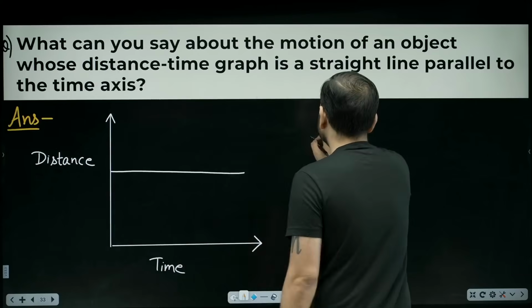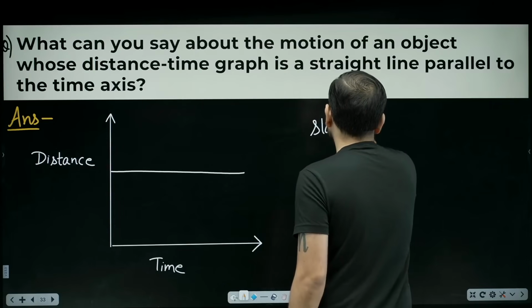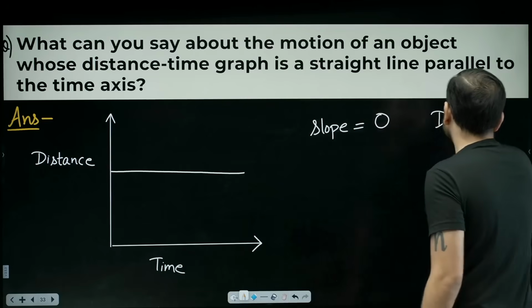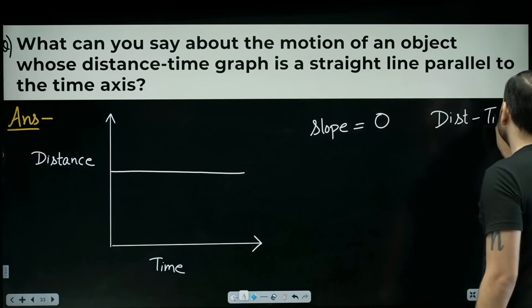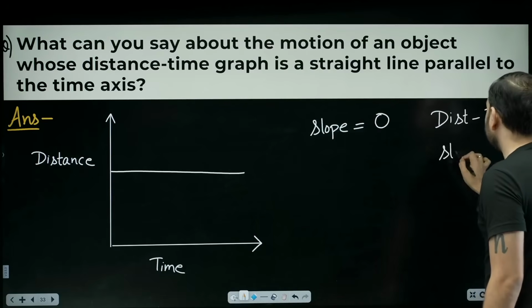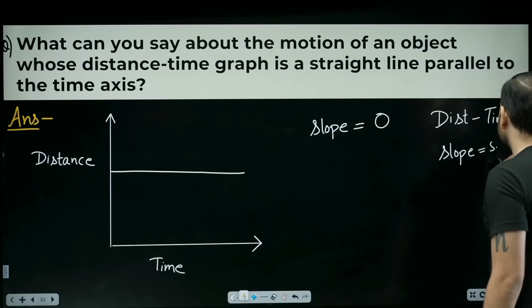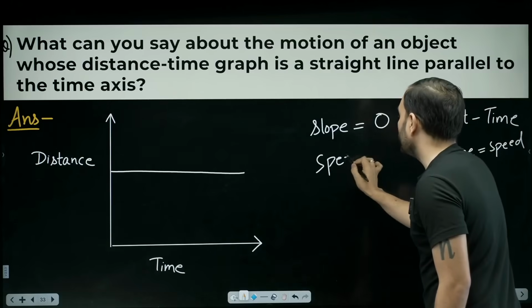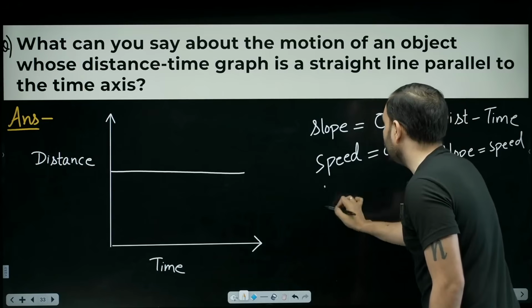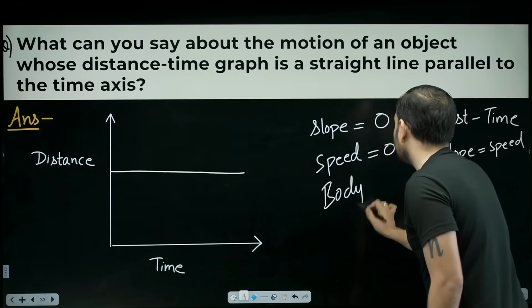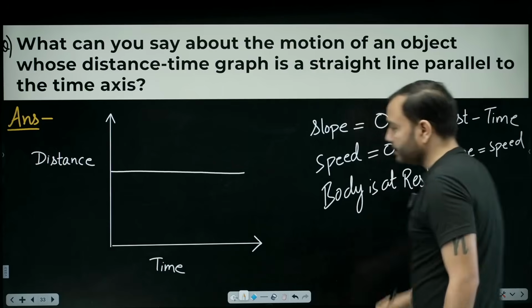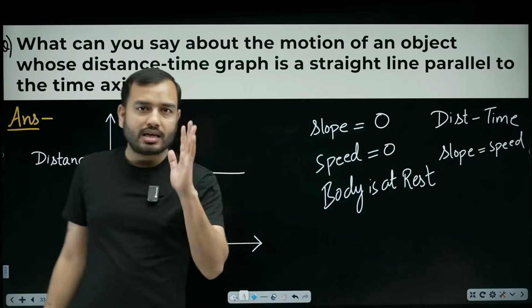Beta, what is the slope of this graph? 0, parallel to the time axis. And what does the slope of a distance time graph tell me? It tells me speed. So what is the speed here? 0. No speed at all. So what about the body? The body is at rest. Clear? This is your distance time graph.